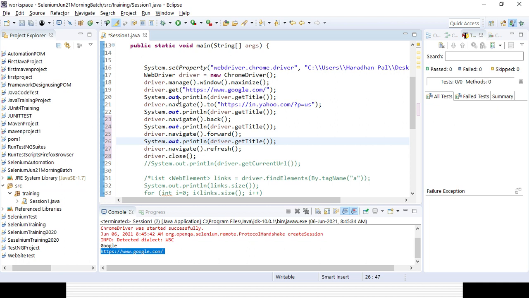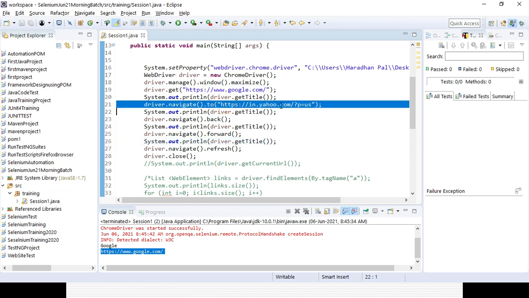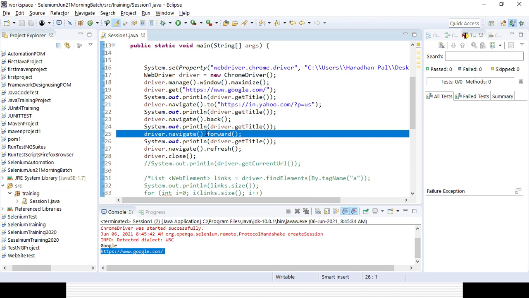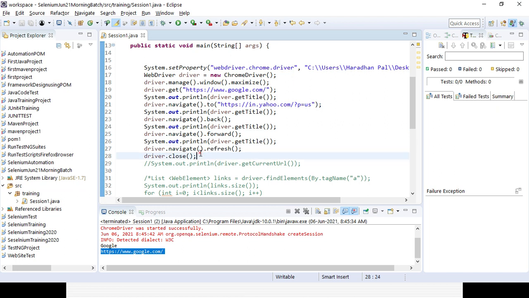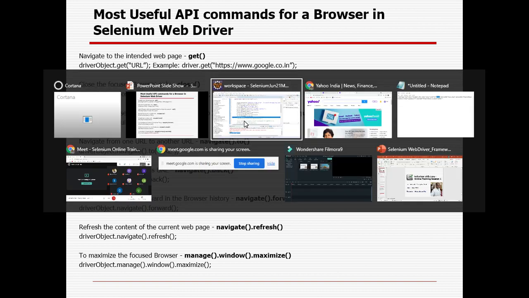So we are opening the Google page, then navigating to another page, the Yahoo page. We are navigating back to the Google page, then navigating forward to the Yahoo page. Again we are refreshing the page and closing the browser. So those are the different types of operations we can perform with the help of API commands available in Selenium WebDriver for the browser.